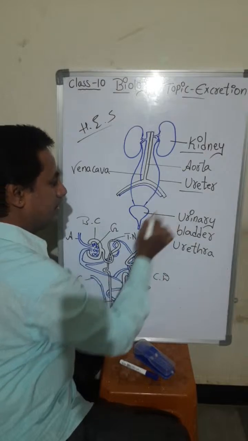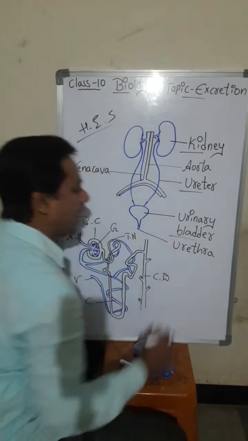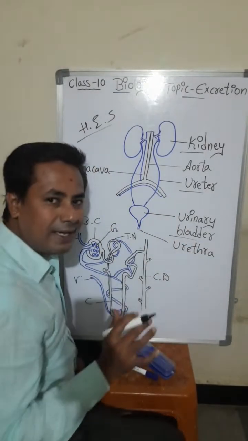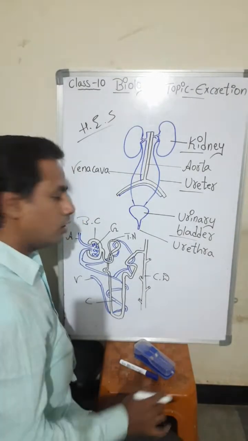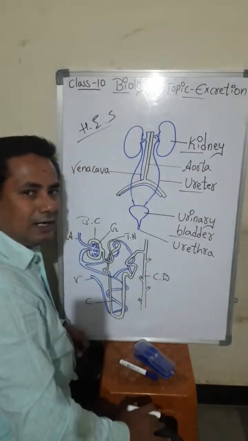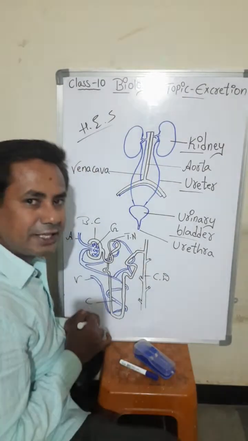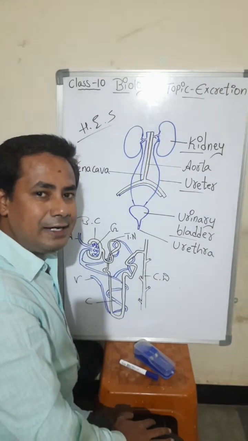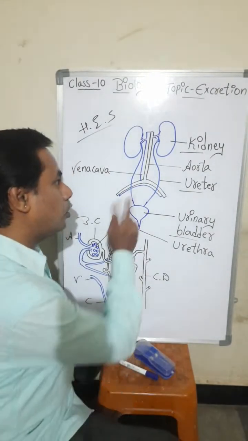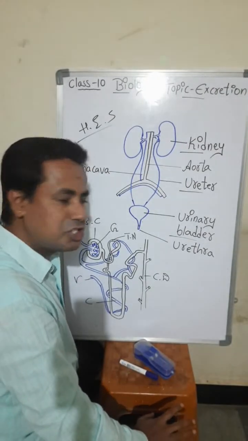Kidney, ureter, and the urinary bladder, where urine is temporarily collected for a few minutes. Then the urethra, the ending point of the excretory system. This is common in both male and female.